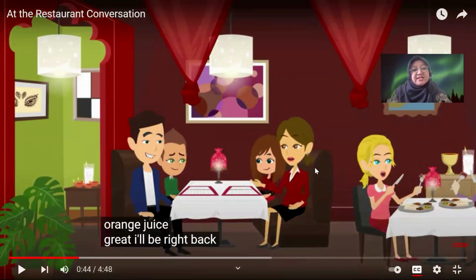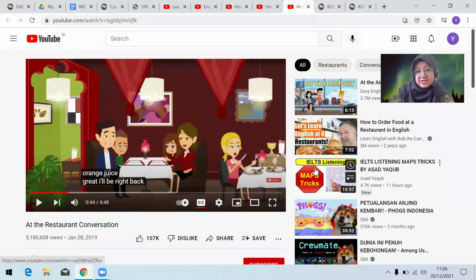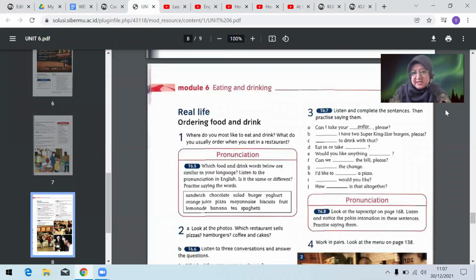Nah, so this is the example of how to order food. Yeah. And then in this exercise, for example, can I take your order, please? I have 2 Super King size burger, please. Can I have 2 Super King size burger, please? To drink with that.